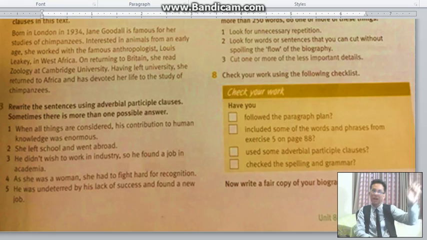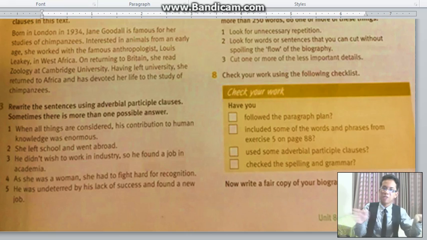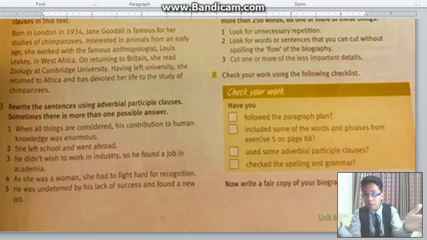So that was a chimpanzee. Not Godzilla, but a kind of monkey. So underline all of those, ladies and gentlemen. Those are the adverbial clauses right there.